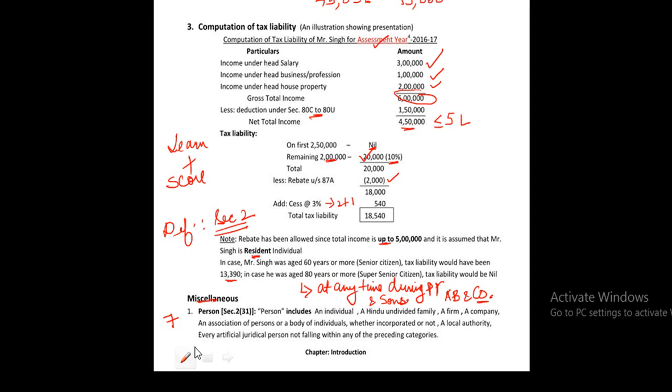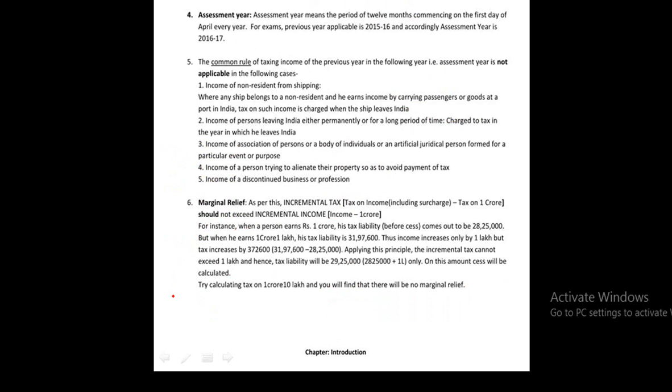Now let's suppose there is a partnership firm. After its partners have died, the heirs of the partners continue to carry the business, however without forming any partnership. So this is known as the association of persons. A local authority, that is municipality, MCD, every artificial juridical person not falling within any of the preceding categories. This may include liquidator of a company. So the definition of a person includes 7 categories. You may pay attention to this.